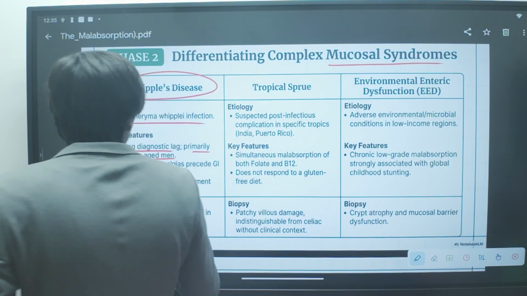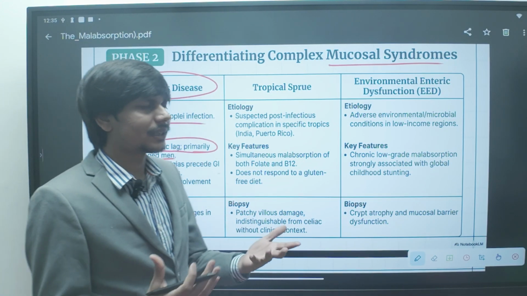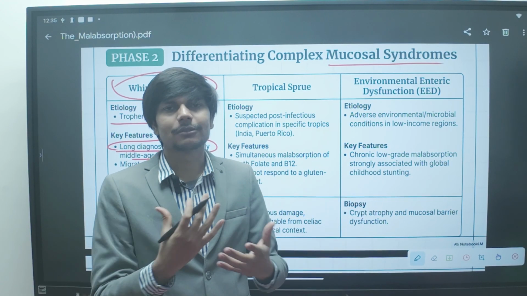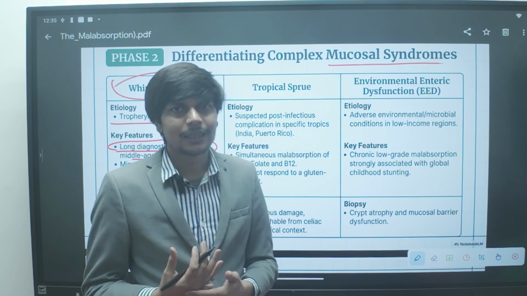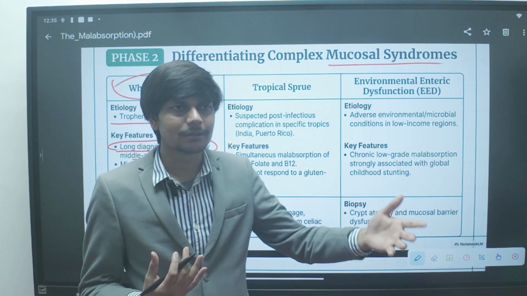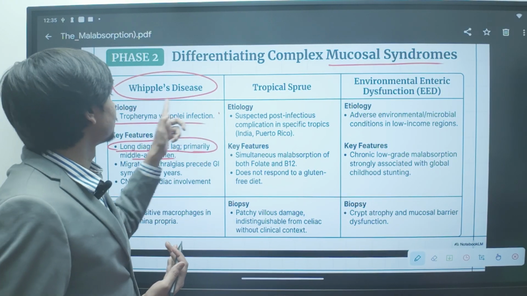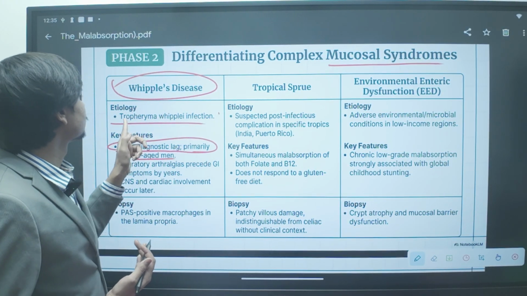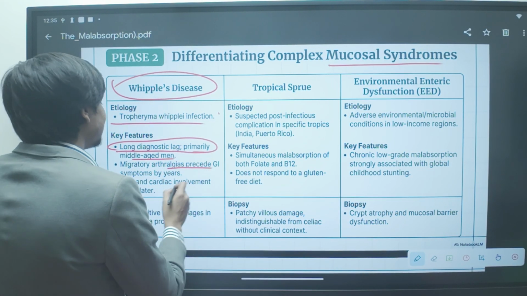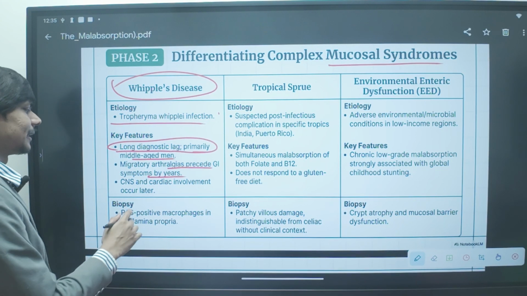Gastrointestinal symptoms come later during the course of the disease. That is why there is a long diagnostic lag, because usually the patient presents to us with arthralgia and arthritis. Most of the time, for years the patient can only have arthralgia and arthritis. So there is no gastrointestinal symptom, and we will not think of any gastrointestinal pathology, but originally the patient is having infection of the gastrointestinal tract because of Tropheryma whipplei. So migratory arthralgia precedes GI symptoms by years.